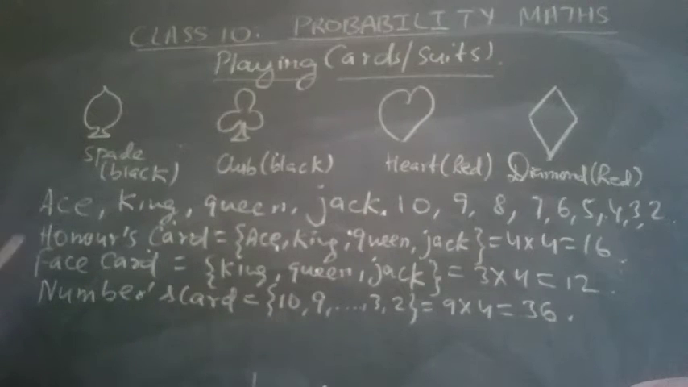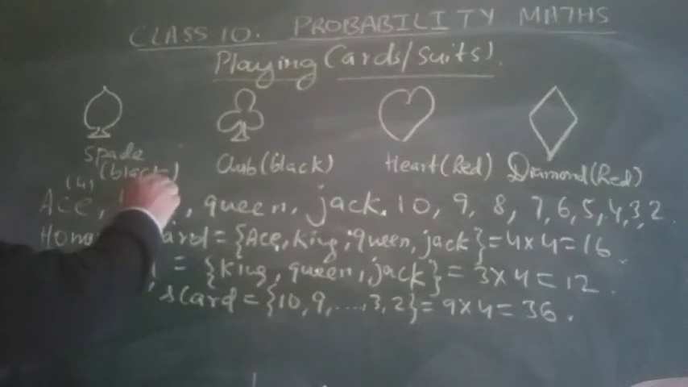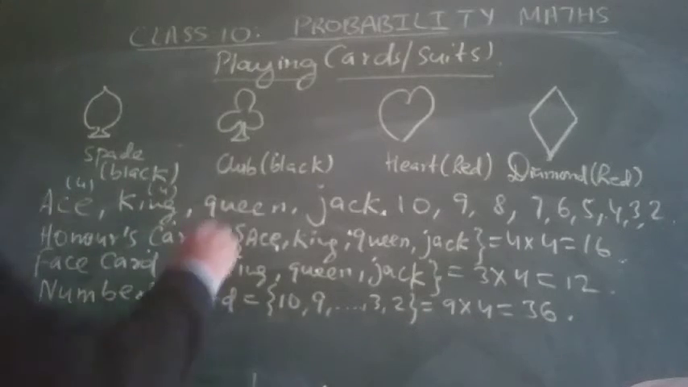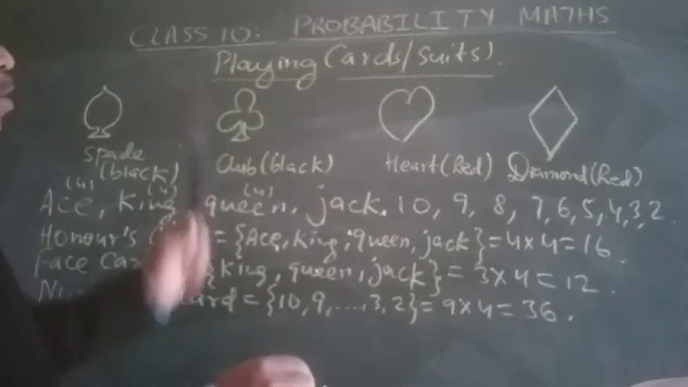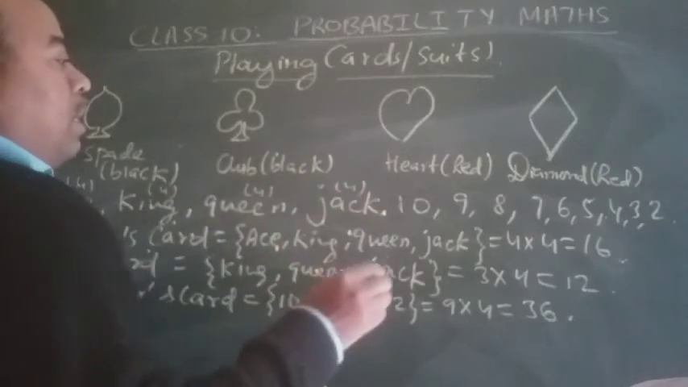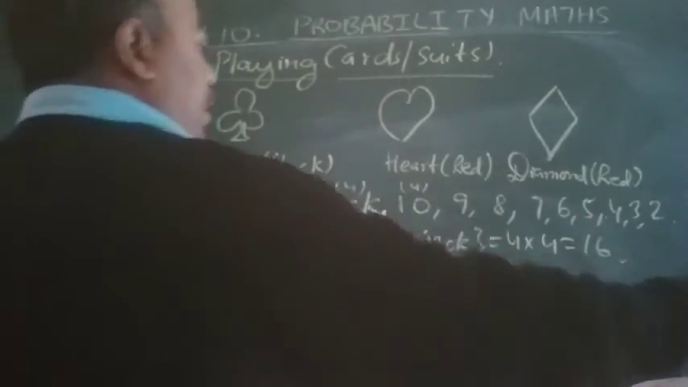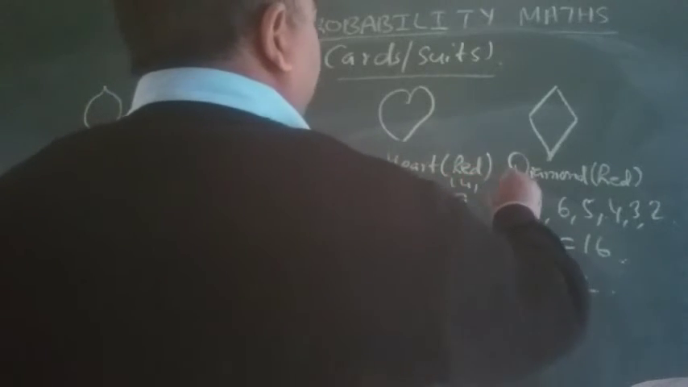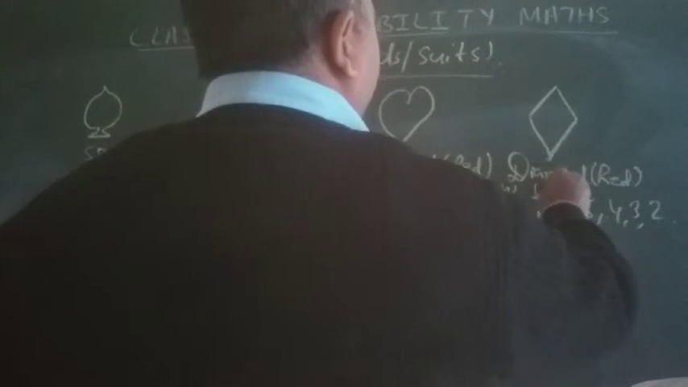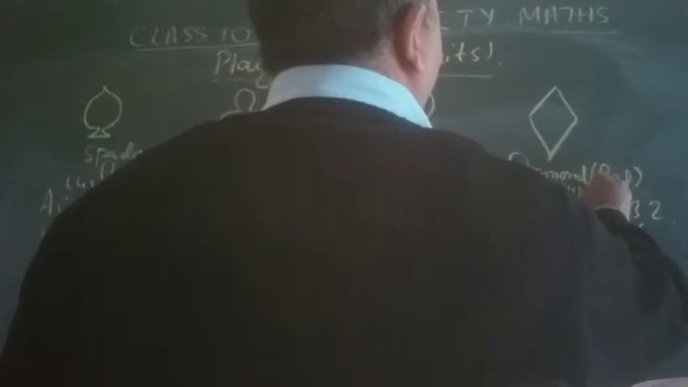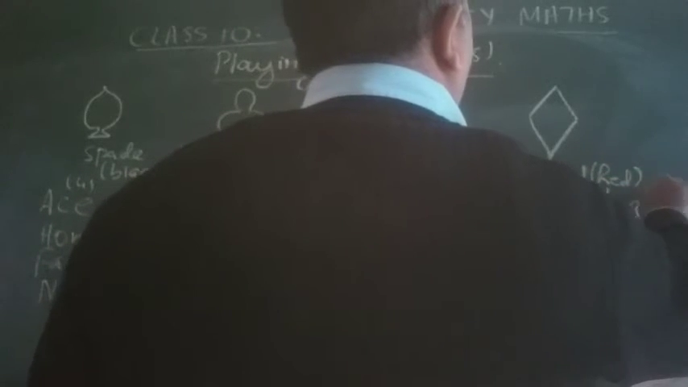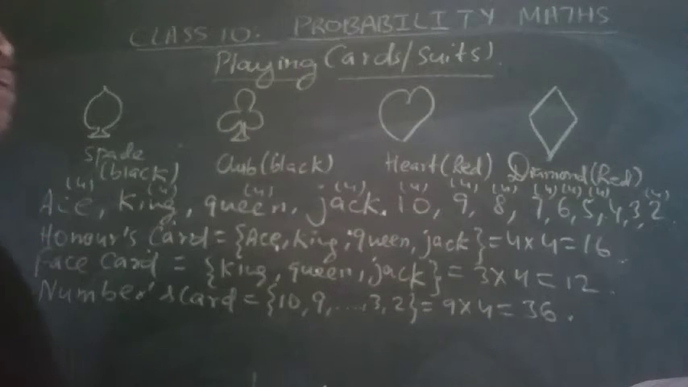Now the question is, how many ace cards? Ace has 4 cards, so you write here 4. King also has 4 cards, write 4. Queen also has 4 cards, write 4. Jack also has 4 cards, write 4. 10 also has 4 cards, write 4. This also has 4, this also has 4, and so on. All have 4 cards.